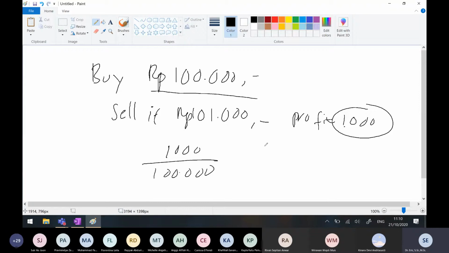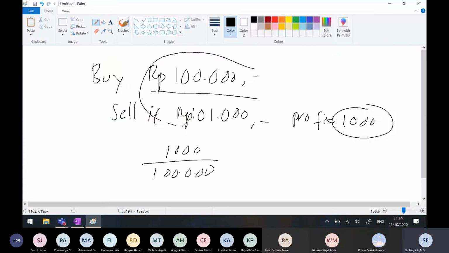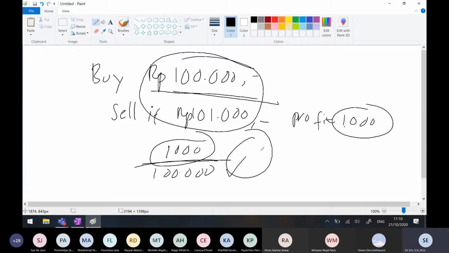The same, yeah. If you look at this, this is delta Q divided by Q. This is the change in price, divided by the original price. So I have the percentage of profit from the buying price. The percentage profit is the change in price divided by the original price.